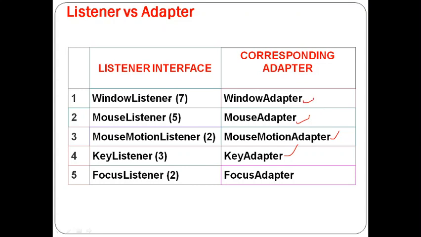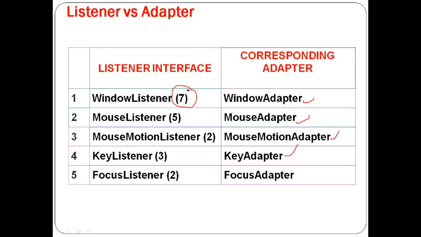See here, the window listener has 7 methods. If you are using window listener, it is mandatory that the class which is implementing the window listener must have 7 methods in that class. If you don't provide a body, it's not a problem, but compulsorily you should have the 7 methods in your class. That is the drawback. To avoid this, we need to go for the adapter classes.